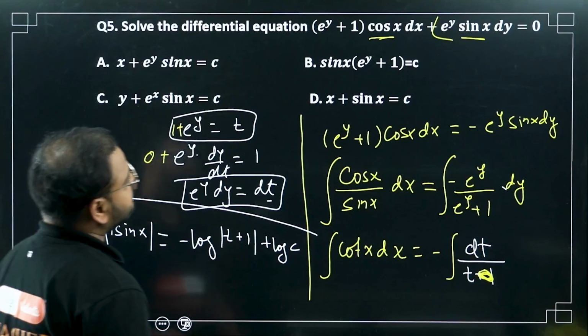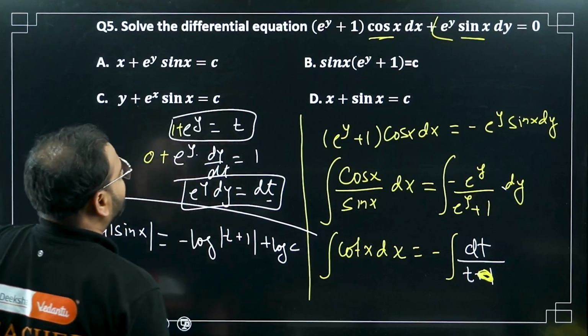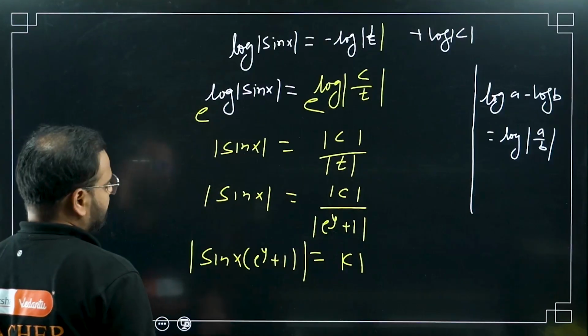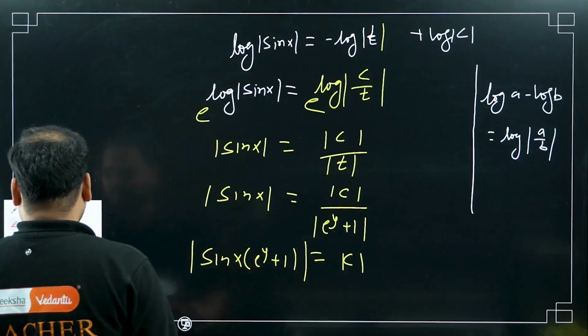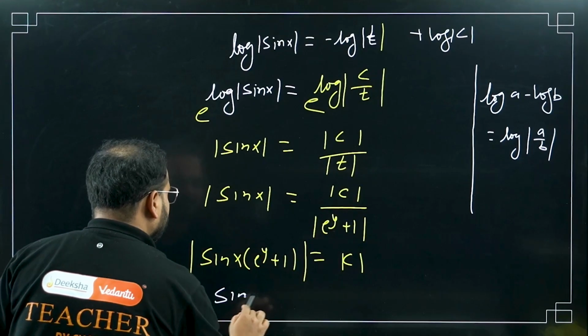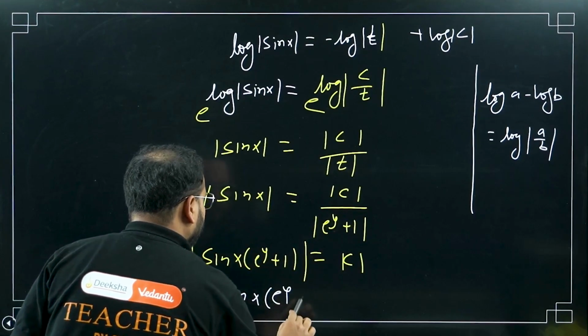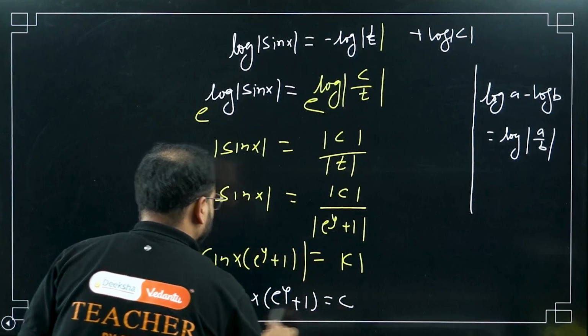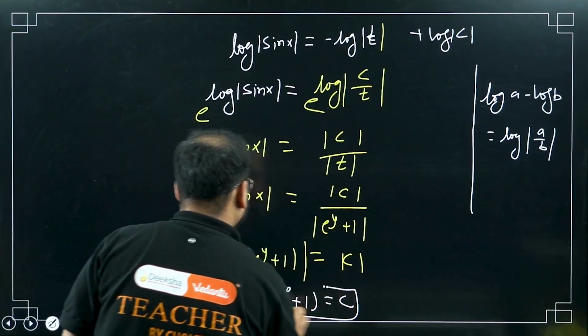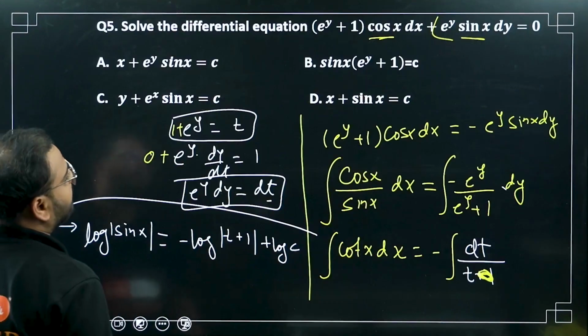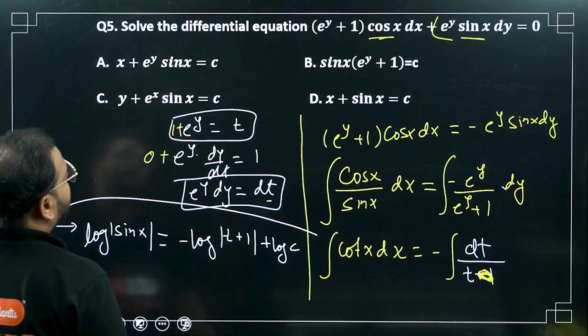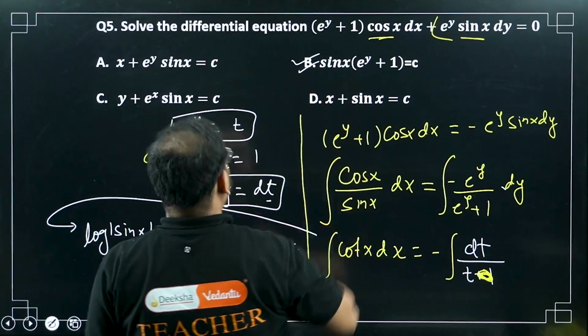Any option like this? Yeah. If you want, you don't have to take mod. You can just write it like this, the final answer without mod also: sin x times e power y plus 1 equals c. Please check. Option number B.